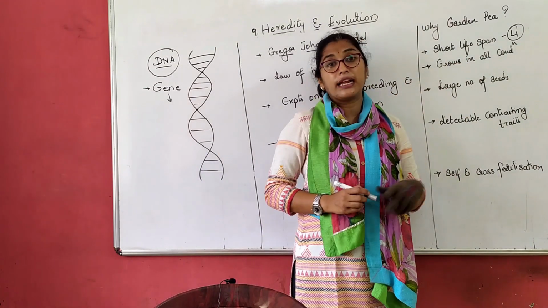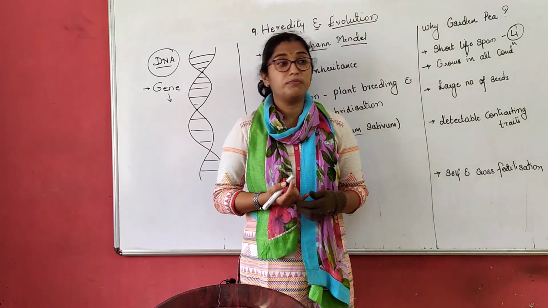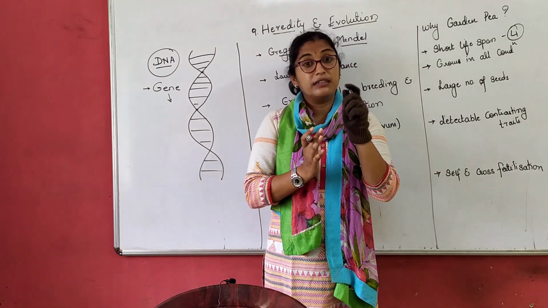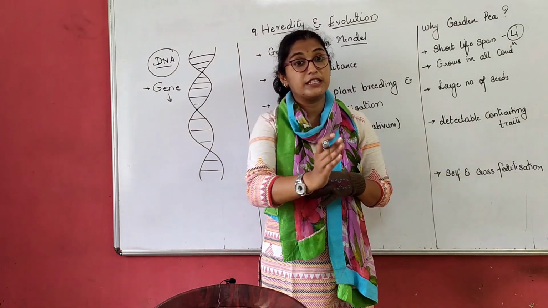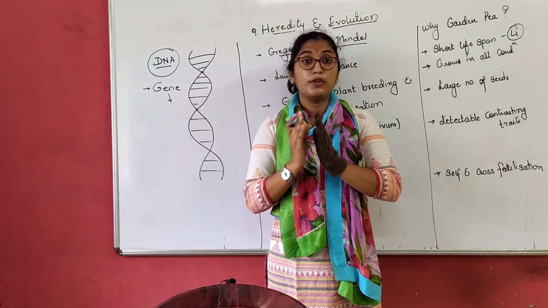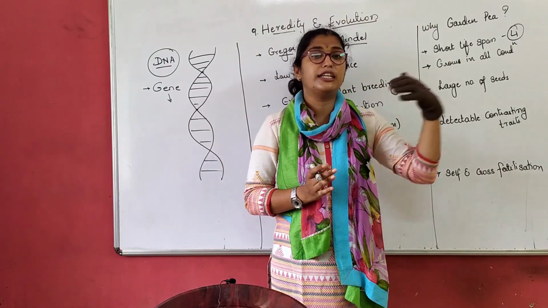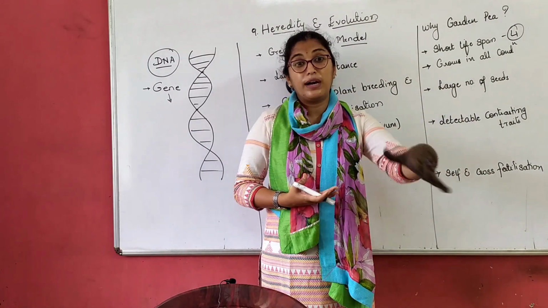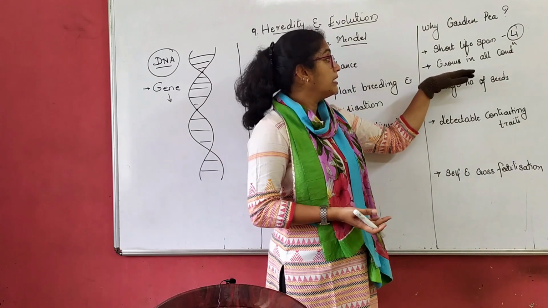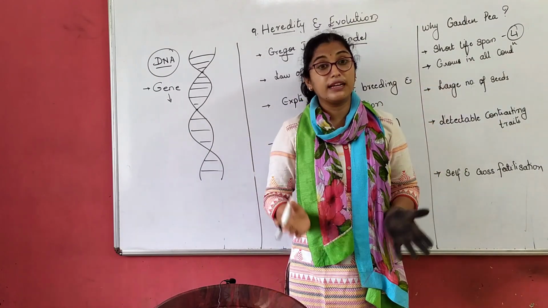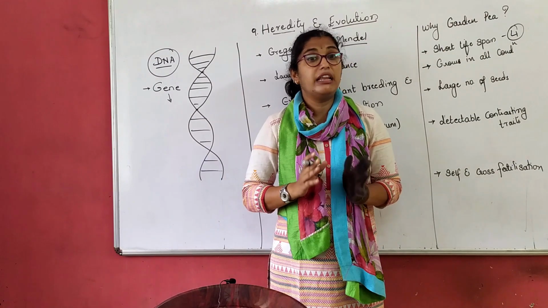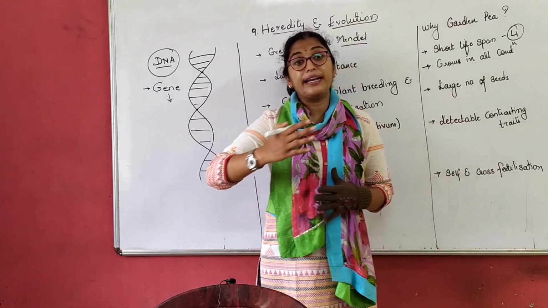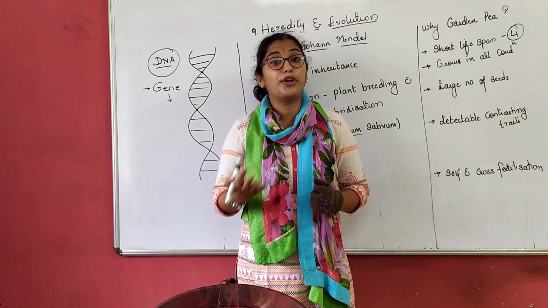It grows in all conditions. That means it doesn't require a particular temperature. We all know that there are several crops which grow in the Kharif season, Rabi season, Zaid crops. We all studied this in the crop production chapter in your lower classes. Seasonal crops, what we say. Or a particular crop requires a particular soil, right? But garden pea grows in all conditions. It can grow in any available soil. So he chose this plant. Next, it produces a large number of seeds.